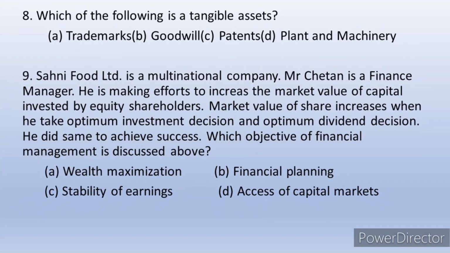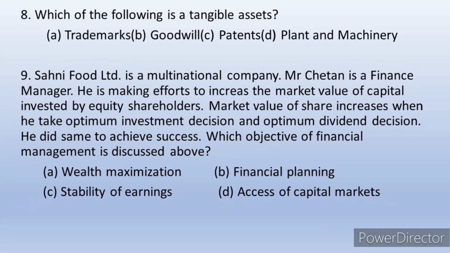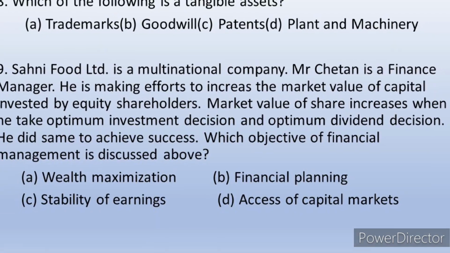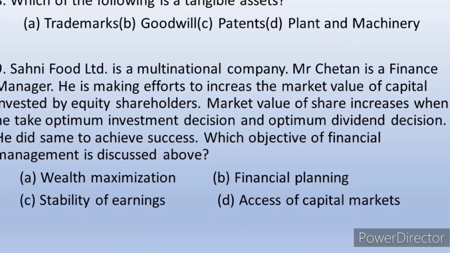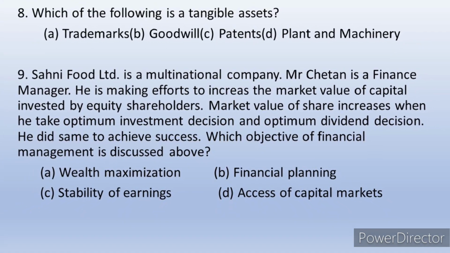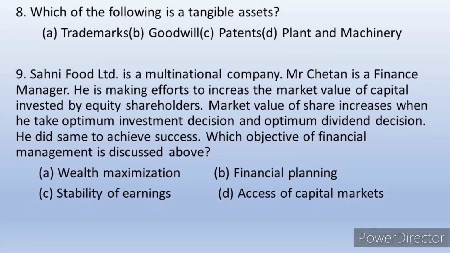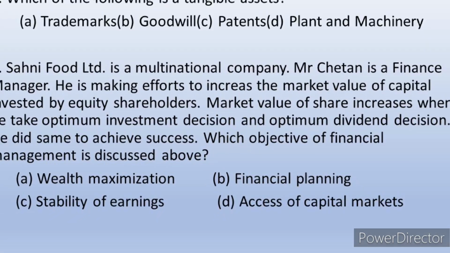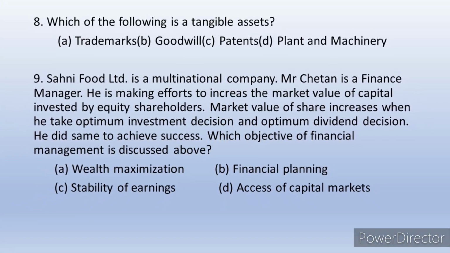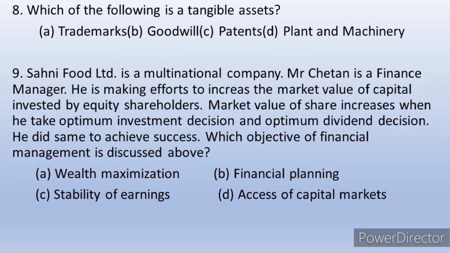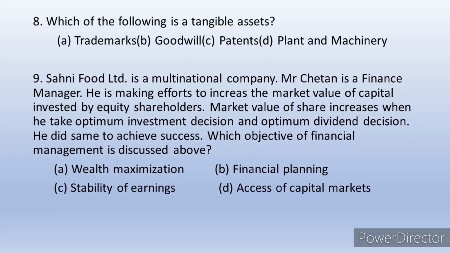Question number 8: which of the following is a tangible asset? Tangible means what we can see, what we can touch, what we can use. So plant and machinery is the answer. The other three, trademark, goodwill and patents, are intangible assets of any business. In question number 9, the finance manager Mr. Chetan is trying to increase the market value of capital invested, by which he is trying to maximize the wealth of the shareholders. So here the answer is wealth maximization.